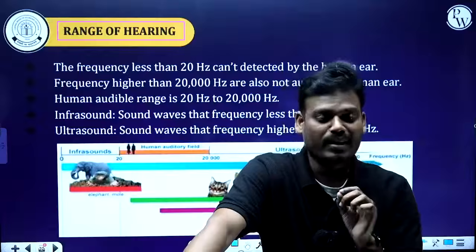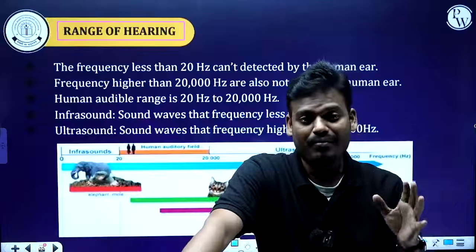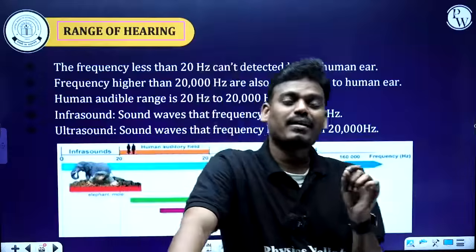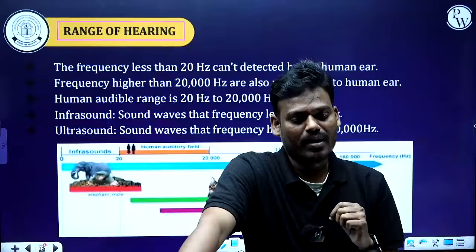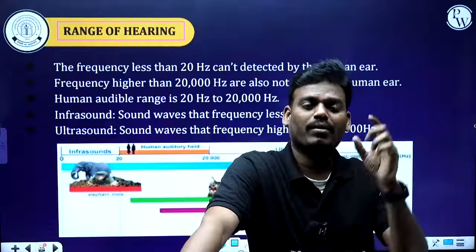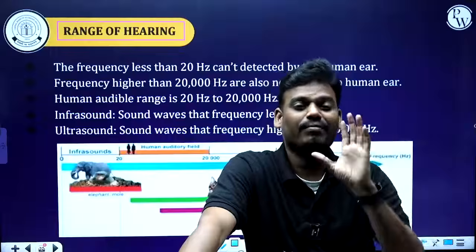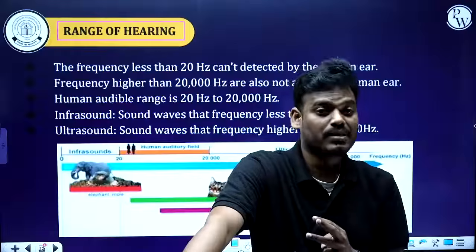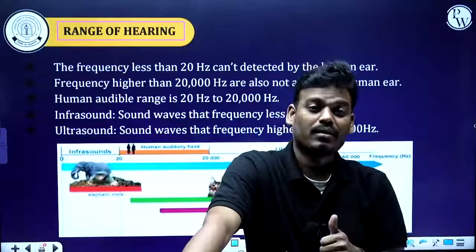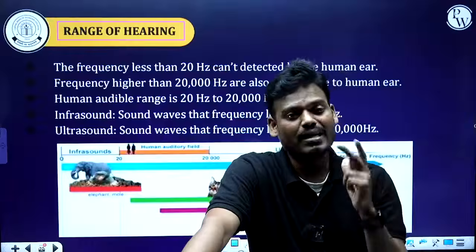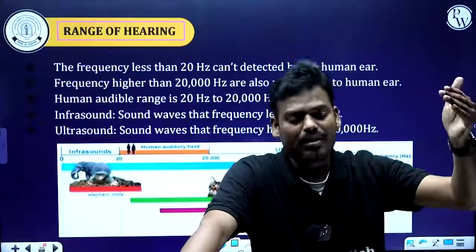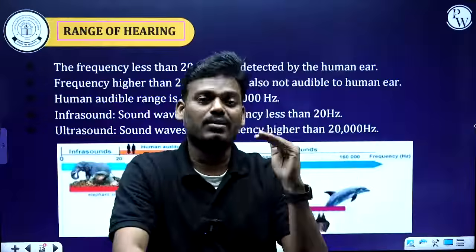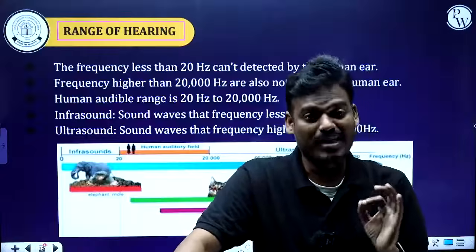Different animals have different ranges of hearing. Based on range of hearing, we have three types, which mainly depend on velocity, frequency, and wavelength. Here we are talking about frequency. Based on frequency, we have three different types of sound: infrasonic, sonic, and ultrasonic, or vice versa. Let's see what those are.